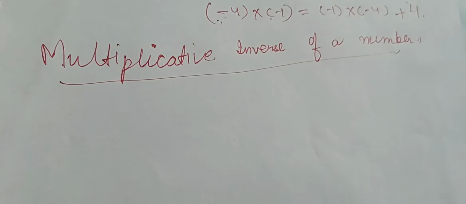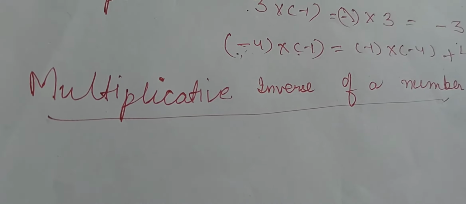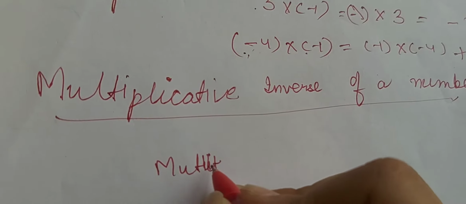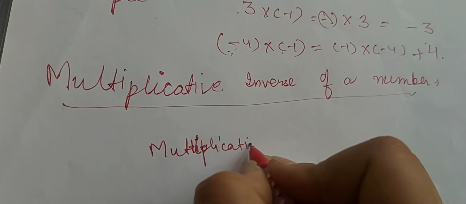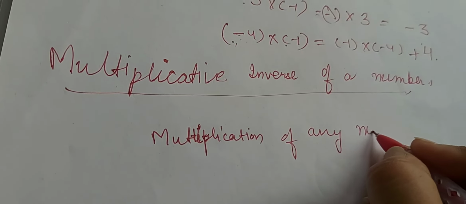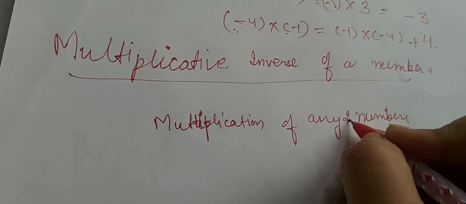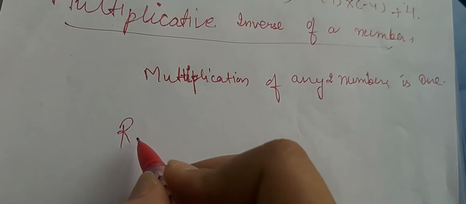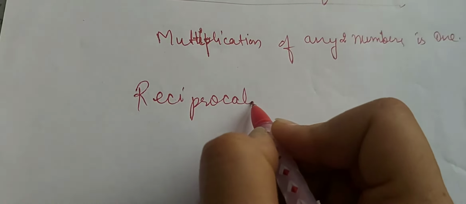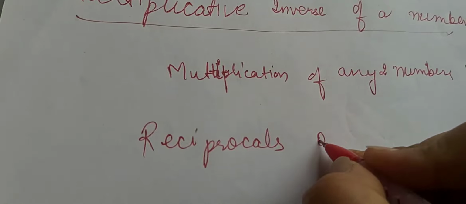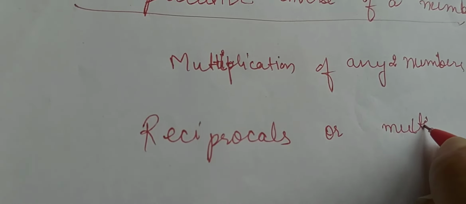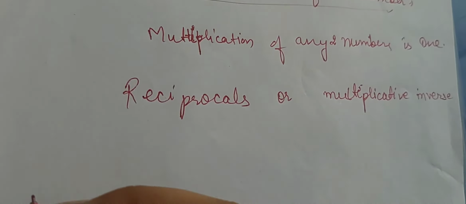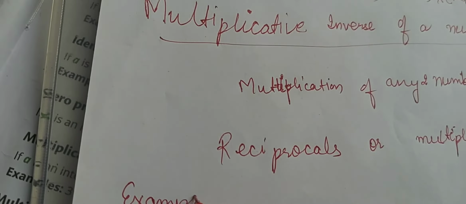Firstly, you will ask the question, what is multiplicative inverse? If the multiplication of any two numbers is 1, then these numbers are called reciprocals, or multiplicative inverse. Let me make it clear with an example.